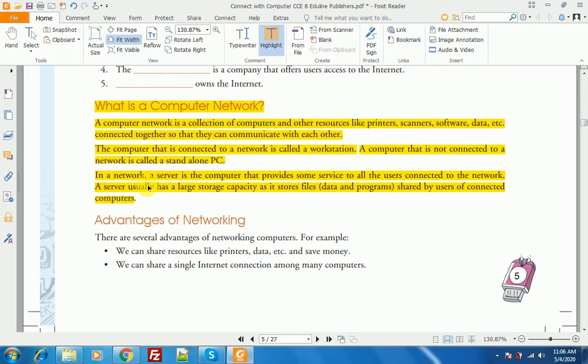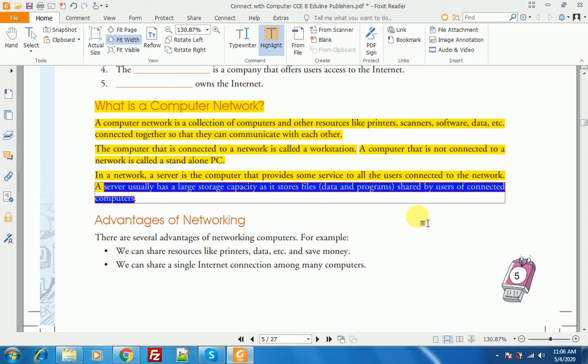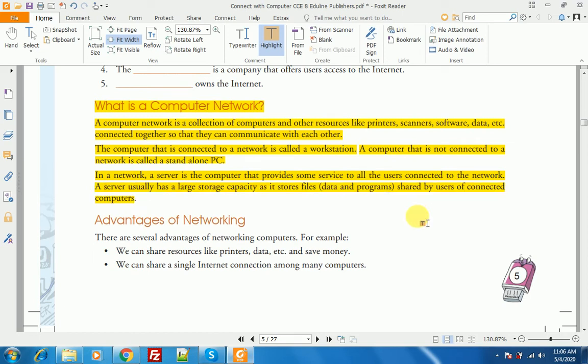Okay, so what is a server? A server is a computer that stores all of the data traveling on the network. The users can access the data according to need. So a server has a large storage capacity, so it can store large data.